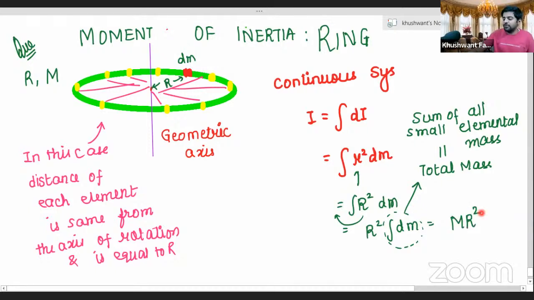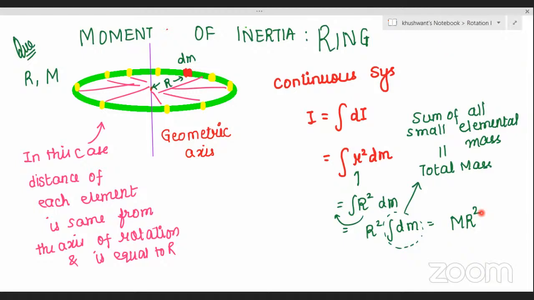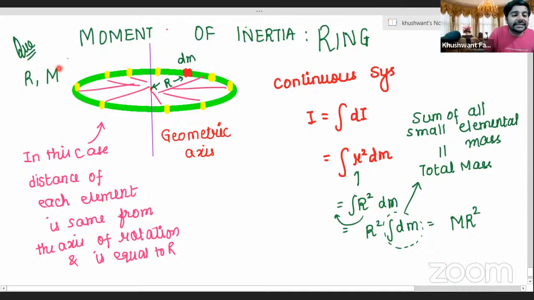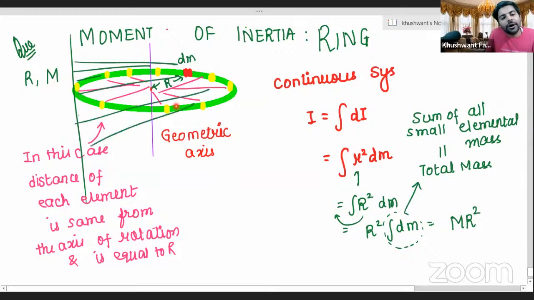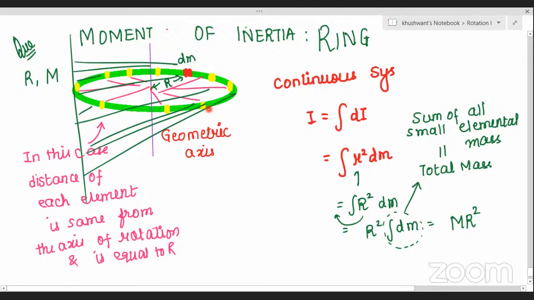So Praveen, what is the moment of inertia for a ring? MR squared. And should it be the same for all the axes, or will it be different for different axes? What do you think? It will be the same, sir. No. Suppose I take the axis here. Tell me, will every point now be at the same distance from the axis, or at a different distance? It will be different, sir.